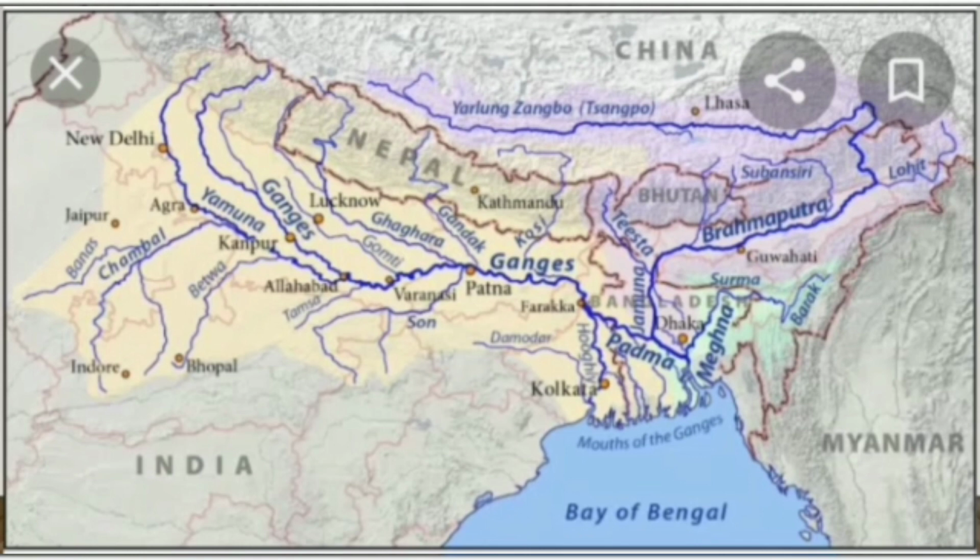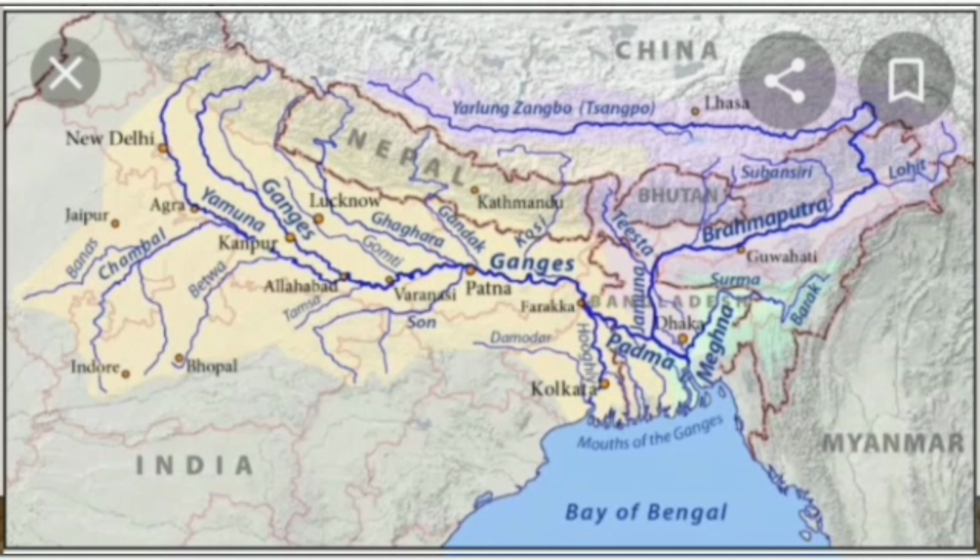The Ganga system. The Ganga has twin sources. The main one is the Gangotri Glacier, where it is called the Bhagirathi. The other is the Satopanth Glacier, northwest of Badrinath, where it is called the Alaknanda. The two join at Devaprayag to form the Ganga that emerges from the hills at Haridwar. The Ganga is joined by a large number of tributaries.